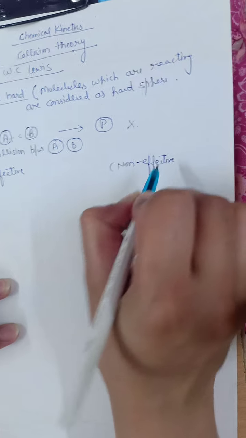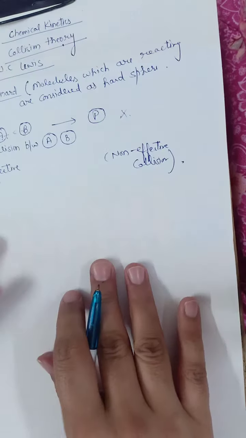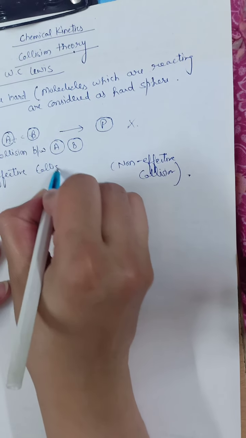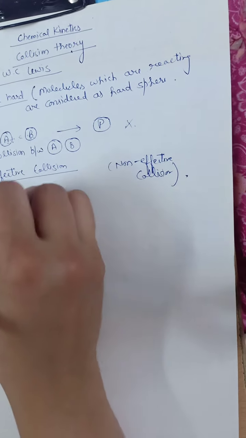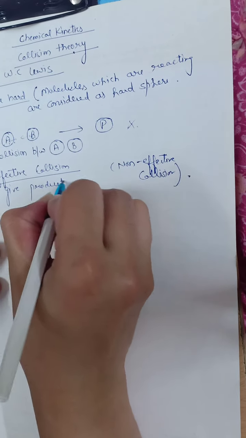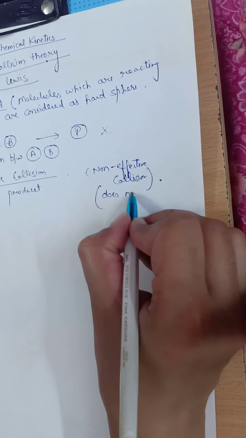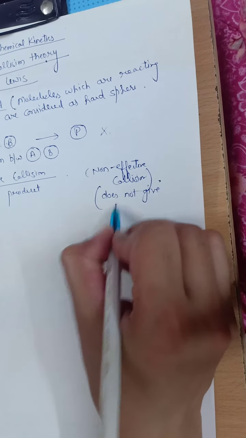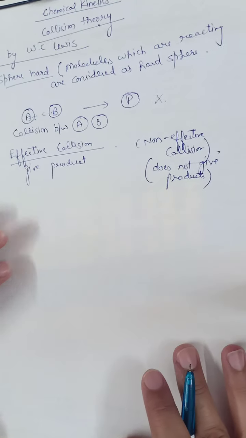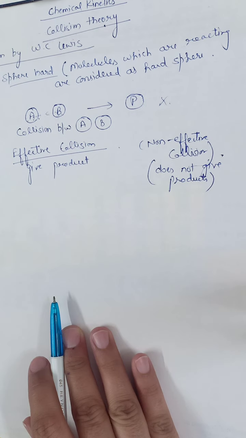For product formation we must have effective collisions. Effective collisions give product and non-effective collisions do not give products.